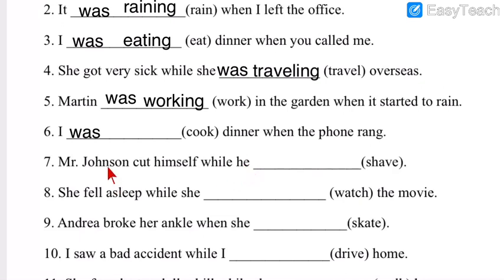Then here, Mr. Johnson cut himself while he, talking about he, that means singular. So he was, and shave here, shav. Then you have to remove e and add ing, shaving. So whenever and wherever the last letter in the verb is e, you have to remove e and add ing. Same thing with here, she was.